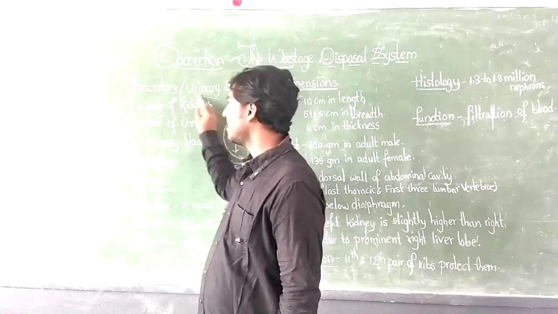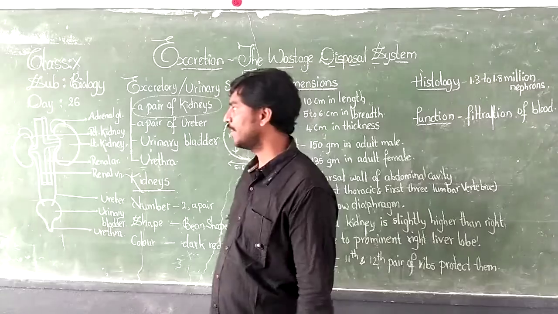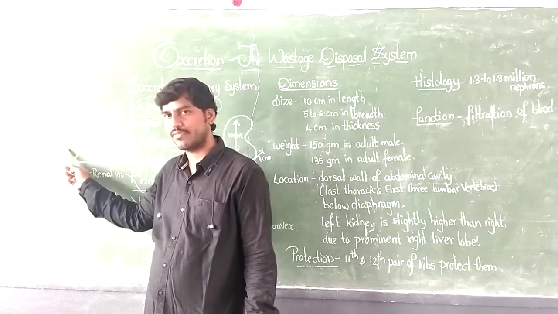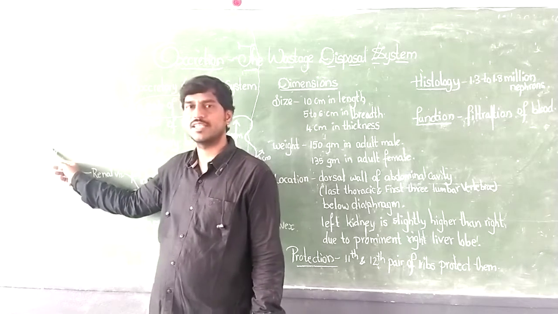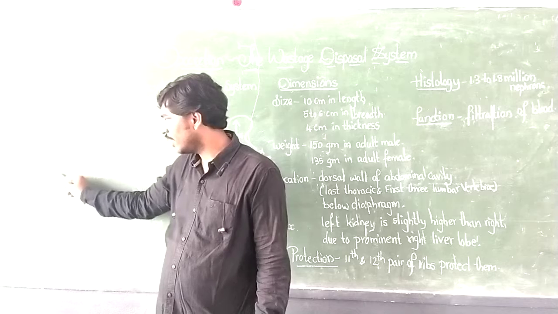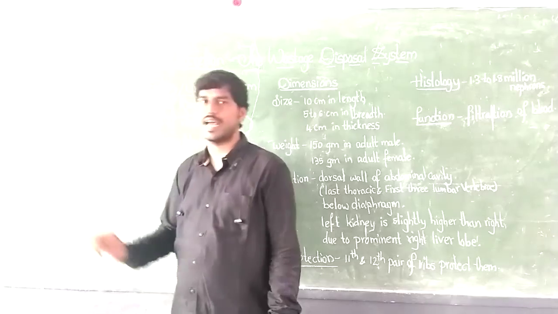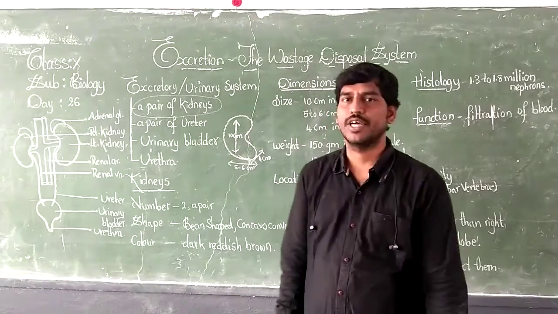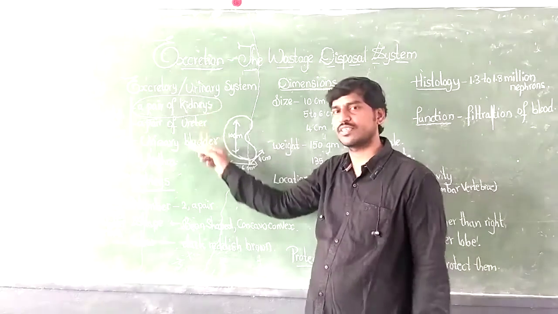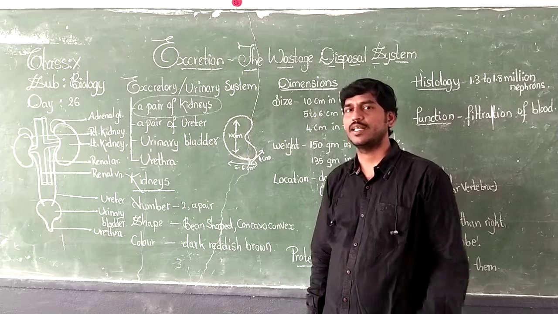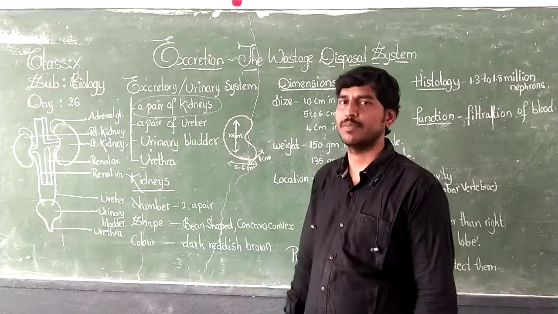In today's class, we are going to study the kidneys. Now, let me depict it to you. Here we can see a pair of kidneys and the renal vein. The red one is the renal artery, and you can see the pair of ureters, right and left, the urinary bladder and the urethra. When you are asked about the excretory system, you need to describe all the parts. A typical mammalian excretory system consists of four parts.